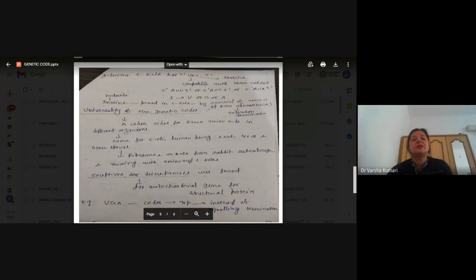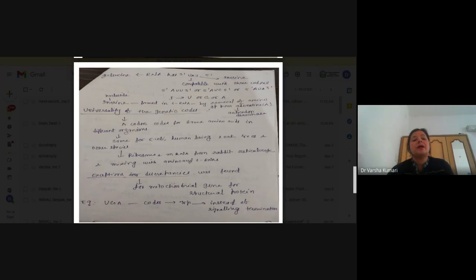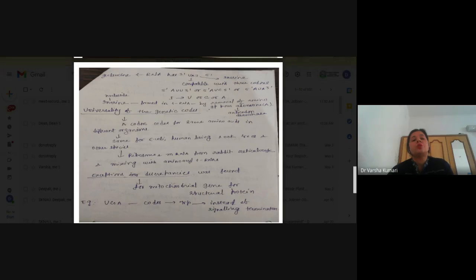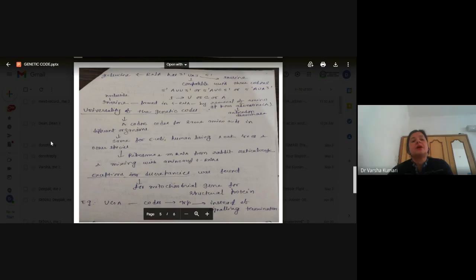Because of this, the adenosine is converted into inosine, giving UAI. Because of this inosine, it is compatible with three codons. It can pair with U, with C, or with A, so there is a chance of formation of AUU, AUC, and AUA. This is one example of the Wobble hypothesis where the pairing is not normal.